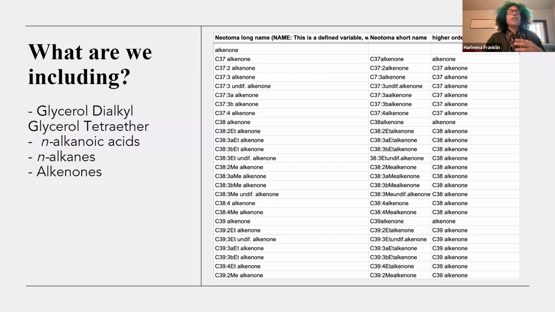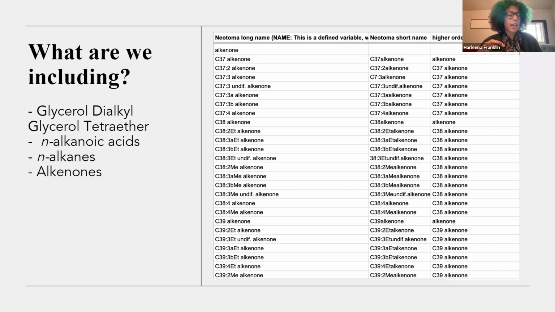Similar to the GDGTs, we went through a bunch of different publications to get what are the names that people are using, what biomarkers are they publishing, under what name. And we went through several iterations of this list, where it was assumed alkenone names, and then what was actually being used, and then refining that. So this list went through maybe 5 or 6 iterations. And I want to draw your attention as well to this higher order taxonomy, where we've got these alkenones, and then within that, these C37 alkenones, which is the length.